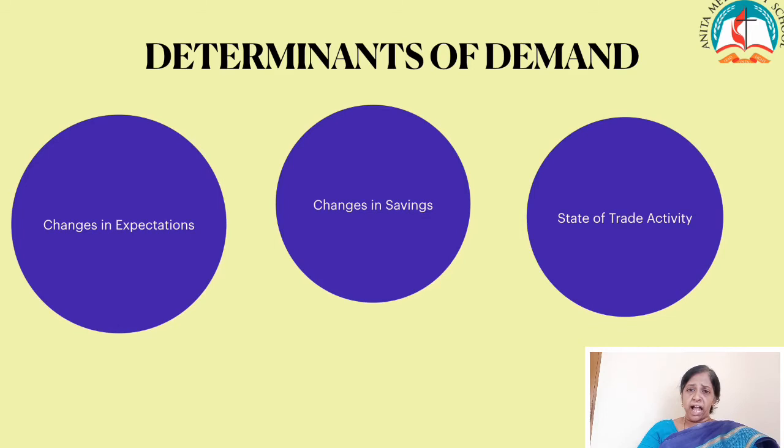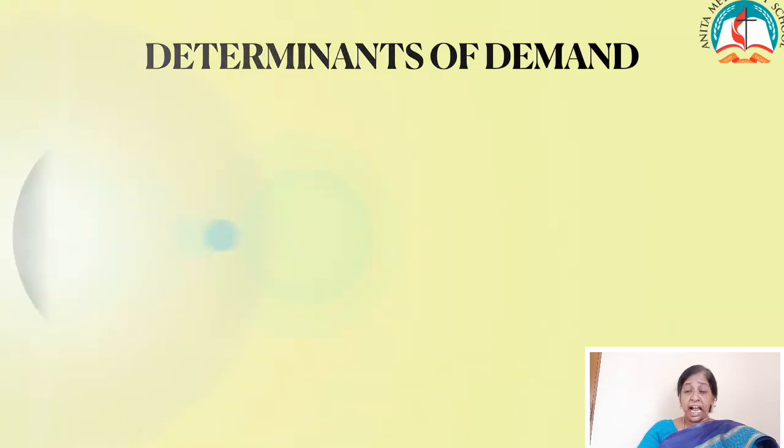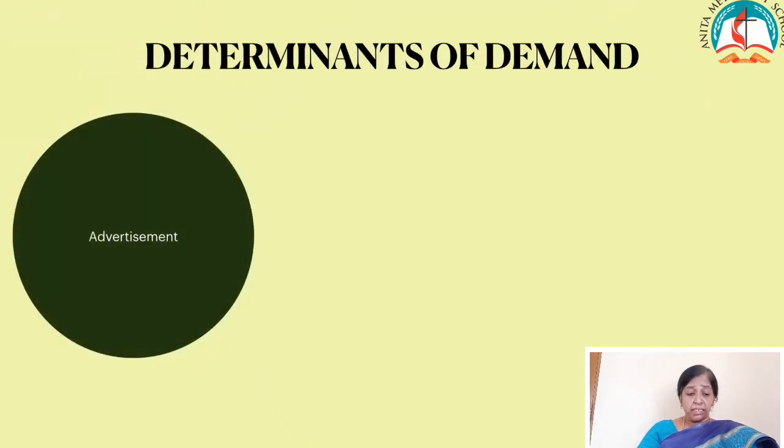The states of trade activities are boom and depression. During the boom period, when there is prosperity and good trade, there will be more demand for goods. In the time of depression, there is bad trade and unemployment prevails in the economy, so people will not go for buying a product because they lose their jobs and will not have enough money to buy it. Then advertisements. In advanced capitalistic countries, advertising is a powerful instrument to increase the demand in the market.